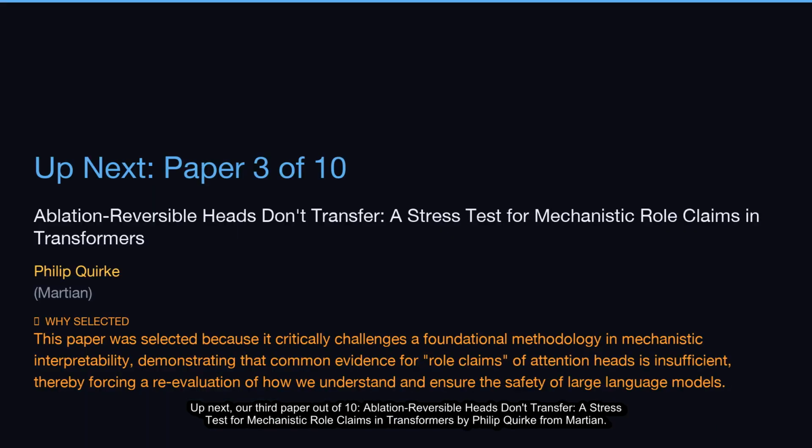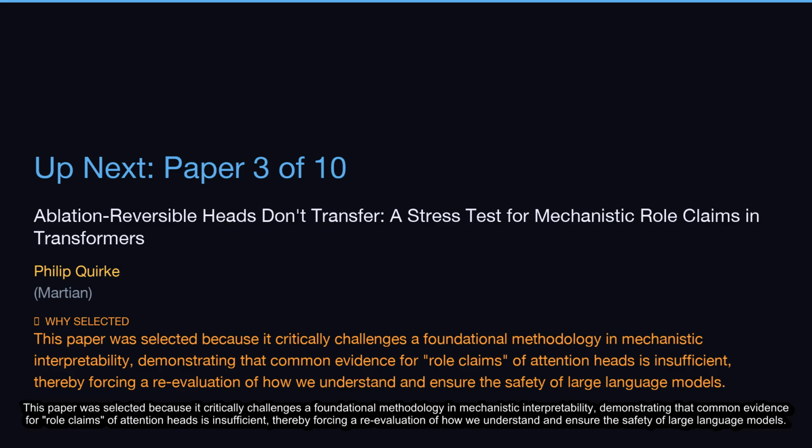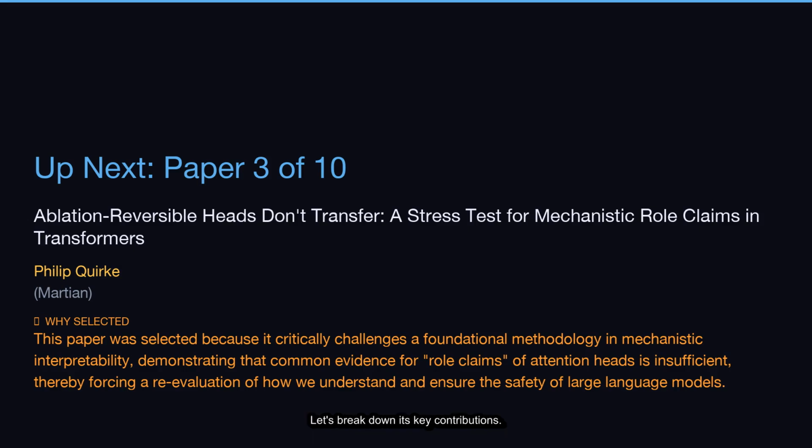Up next, our third paper out of 10, Ablation-Reversible Heads Don't Transfer, a stress test for mechanistic role claims in transformers by Philip Quirk from Martian. This paper was selected because it critically challenges a foundational methodology in mechanistic interpretability, demonstrating that common evidence for role claims of attention heads is insufficient, thereby forcing a reevaluation of how we understand and ensure the safety of large language models. Let's break down its key contributions.